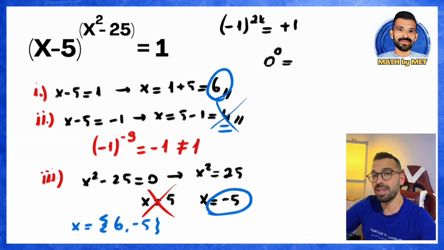While most of our friends found the solution set to have 4 elements in this question, we actually showed that the real solution has 2 elements. Don't forget to mention in the comments where you made a mistake in this question and how you solved it. In the questions you'll encounter from now on, if the result of the exponential expression equals 1, don't forget to analyze it in 3 steps.